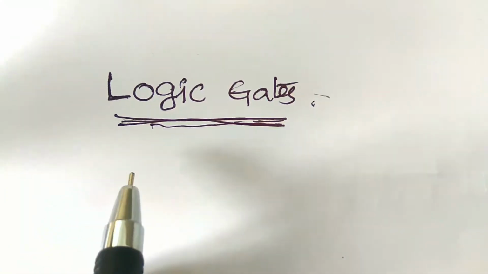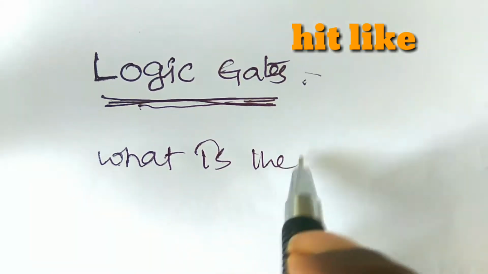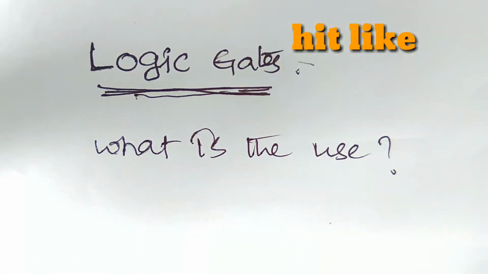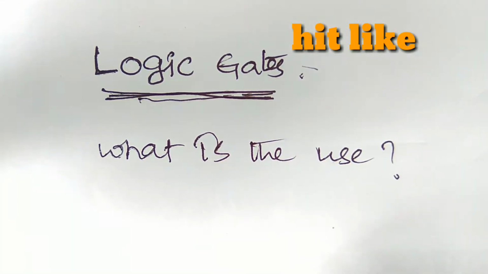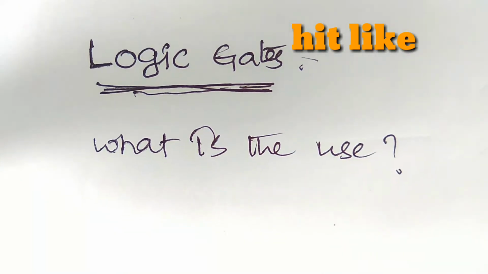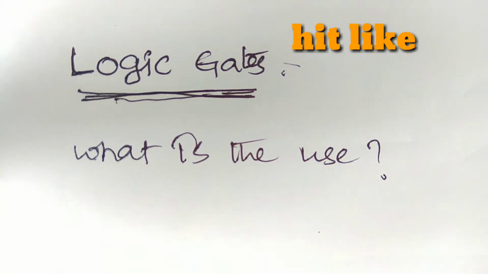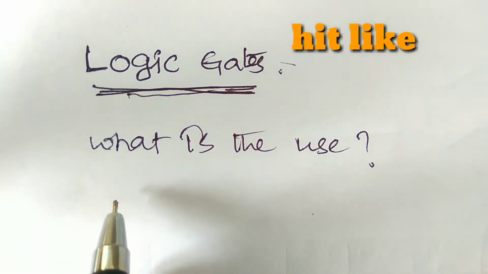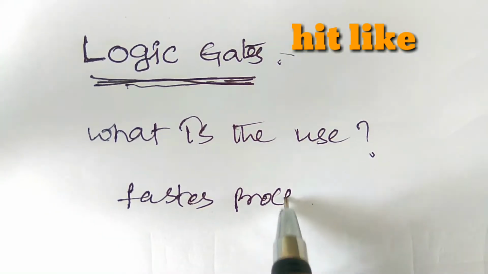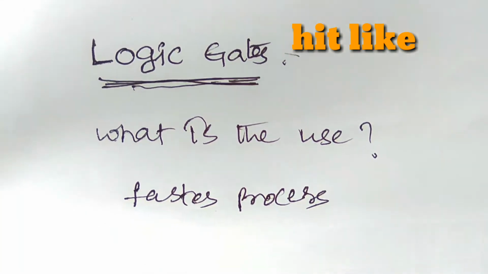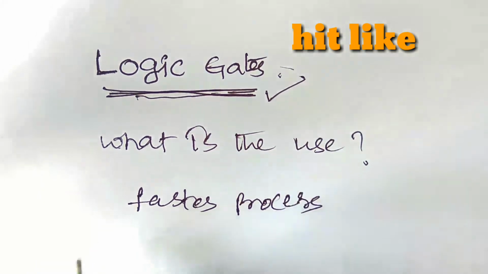Right. Then why are logic gates needed? What is the use of the logic gates? Here we need to say the use of the logic gates is to solve complex problems within a short time. This is the fastest process. They can work faster than the human mind. That's why we have to use logic gates.